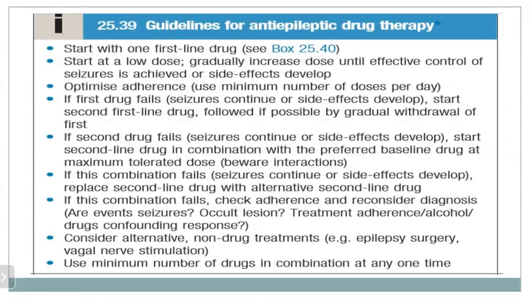And if this combination fails, then we should replace the second line drug with the alternative second line drug. And if this combination again fails, then we should check for adherence and reconsider the diagnosis. We should again go through the detailed history and identify whether it is seizure or not, or if there is any other metabolic disorder or any other causes.